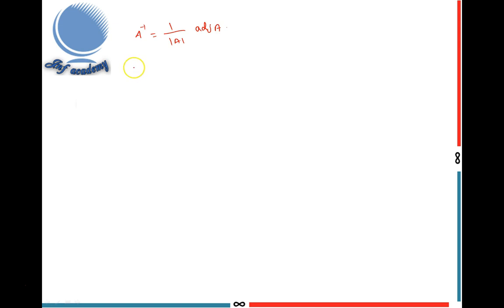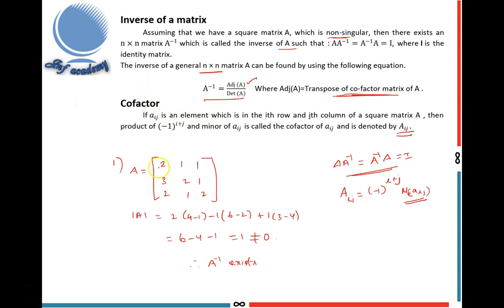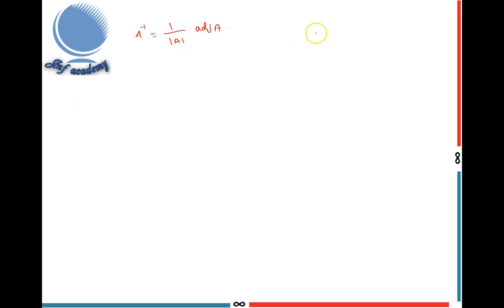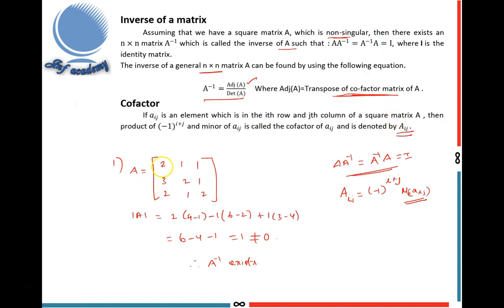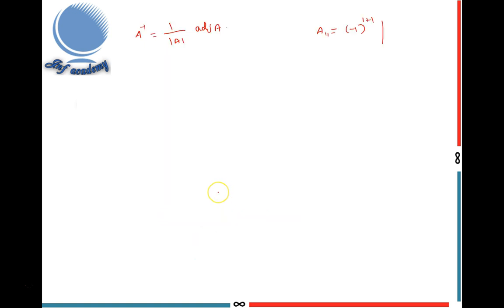Cofactor matrix. First I find the cofactor of the first element, cofactor of A11, that is 2. Here I write one example. A11 equals minus 1 whole power 1 plus 1 and determinant of minor. Minor means deleting the first row and first column. I get determinant of 2 1 1 2. So minus 1 whole power 2 is plus, into 4 minus 1 equals 3.